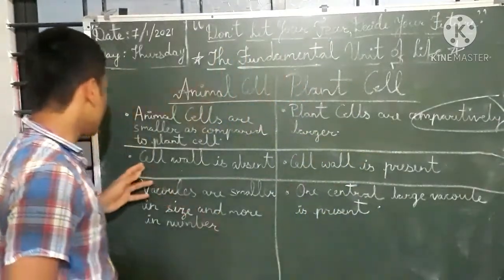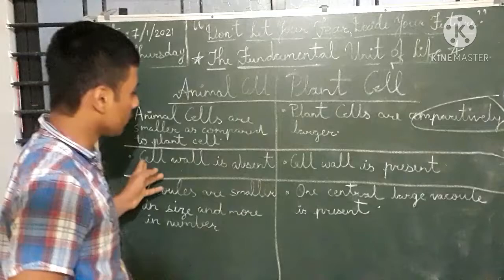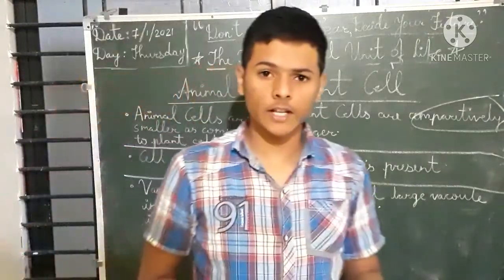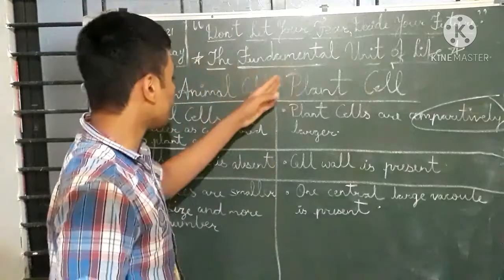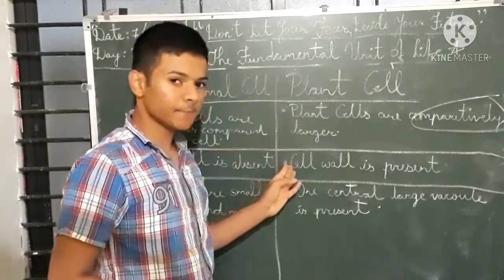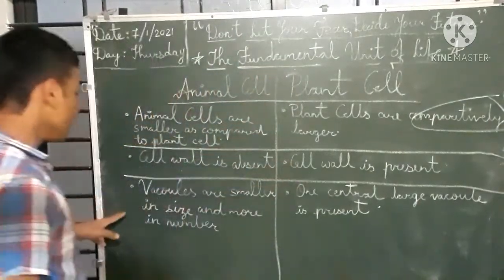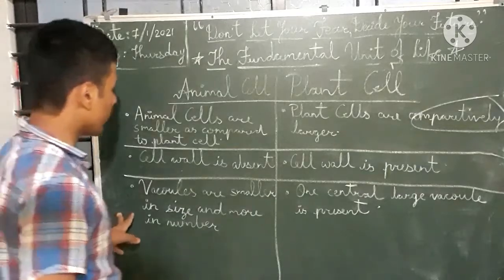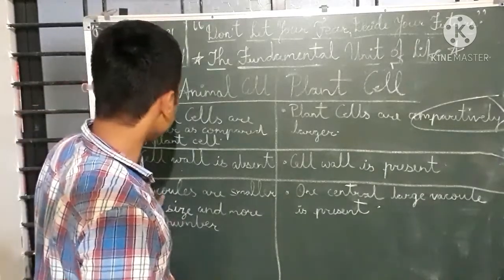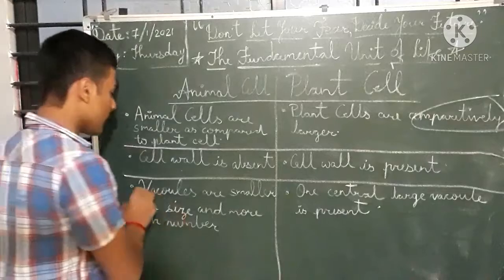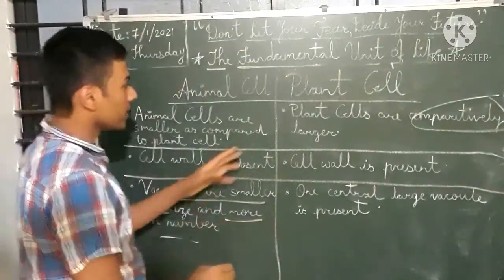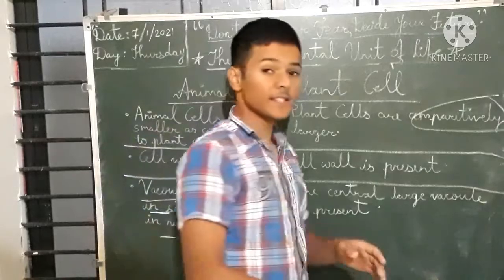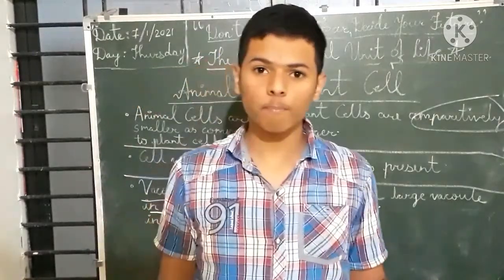In animal cells the cell wall is absent, whereas in plant cells the cell wall is present. Vacuoles in animal cells are small in size but more in number, but in plant cells one large central vacuole is present.